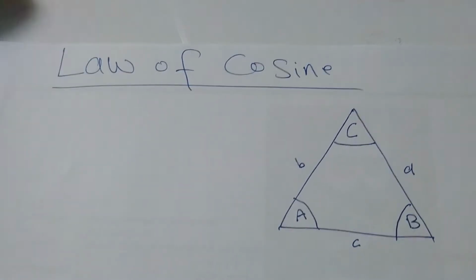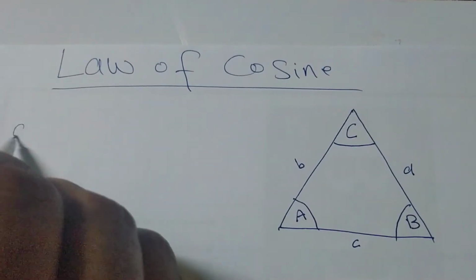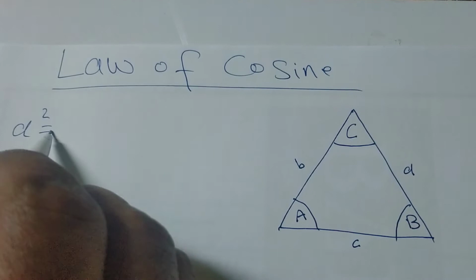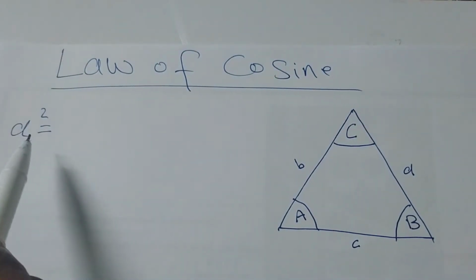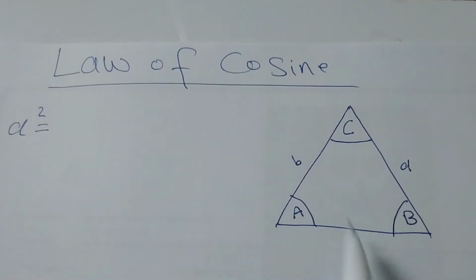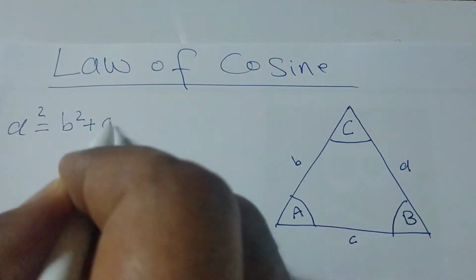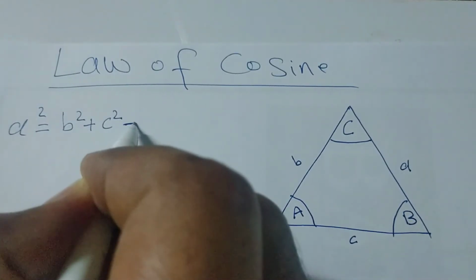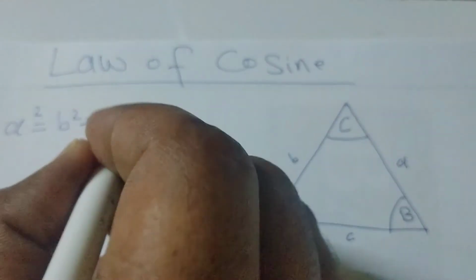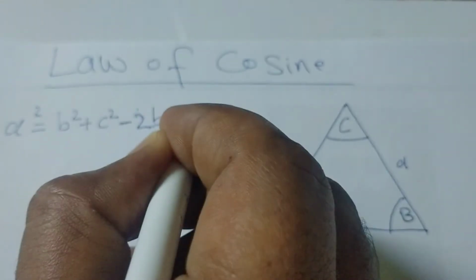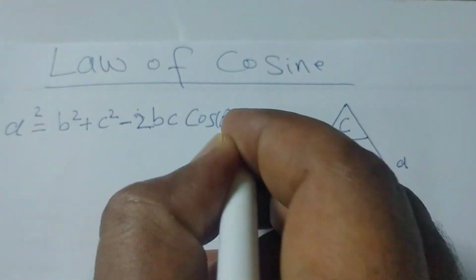So what is cosine law? For example, a square will be equal to, and the remaining sides are B and C. So we will write b square plus c square minus 2bc cos A. Clear, my dear?